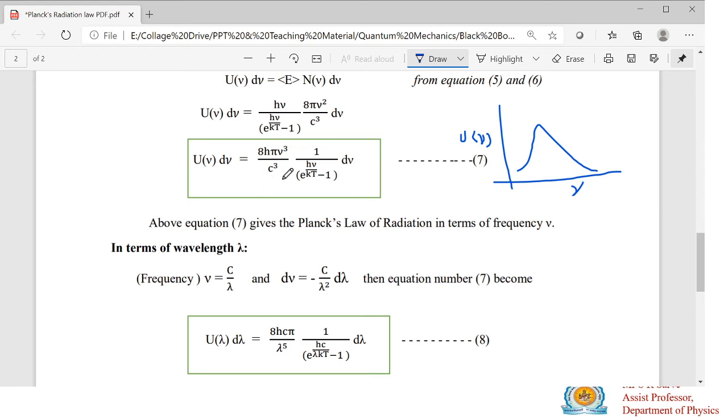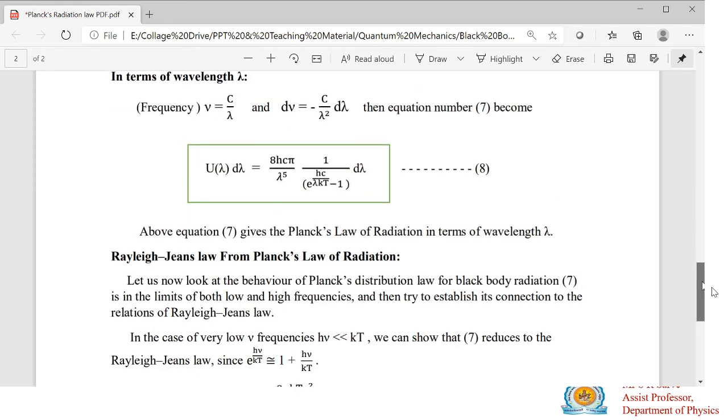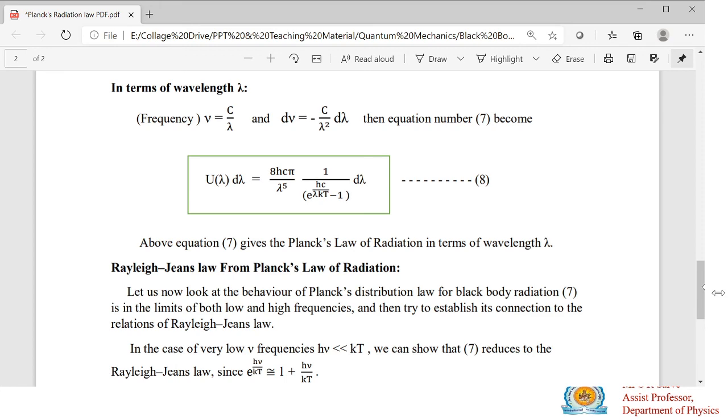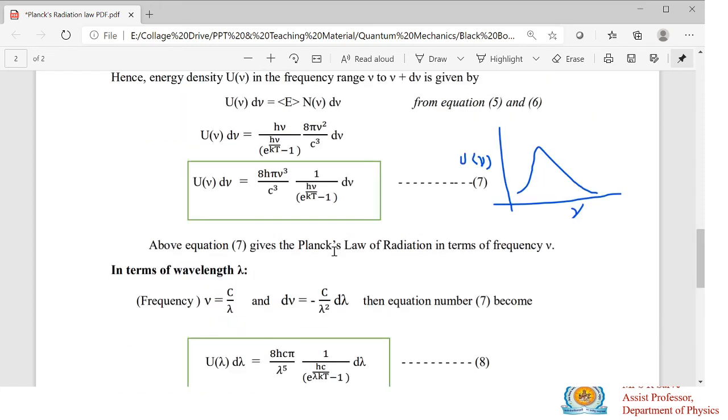This expression is in terms of frequency. You can write this expression in terms of wavelength simply by substituting the frequency equation in terms of wavelength. So what is the equation for frequency? Mu is equal to c divided by lambda. Then what is del mu? Del mu is equal to minus c divided by lambda squared into d lambda. Substitute del mu with minus c divided by lambda squared, and substitute mu with c divided by lambda, you will get this equation. So this is the equation in terms of wavelength. This is known as Planck's law of radiation in terms of wavelength, and this is Planck's law in terms of frequency.